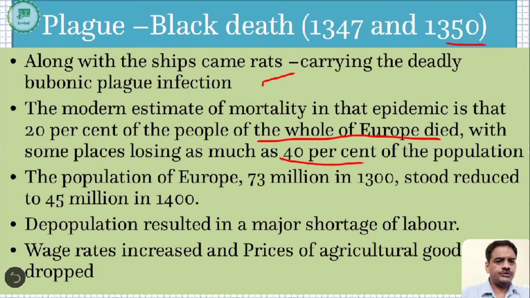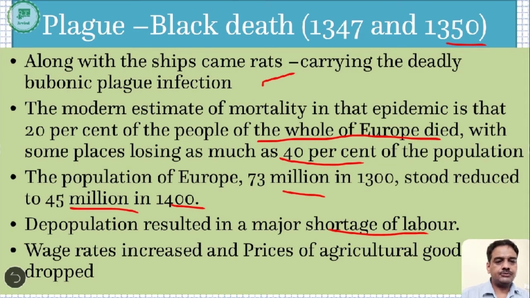The population of Europe, which was 73 million in 1300, remained only 45 million in 1400. So there was a lot of depopulation, and this depopulation resulted in a major shortage of labor, because economic activities required labor, and the labor shortage was there because people died in the bubonic plague. So that also resulted in an economic crisis.